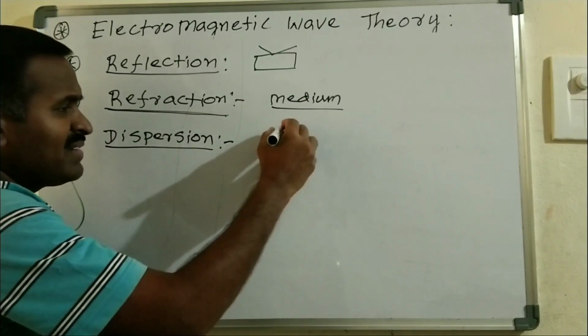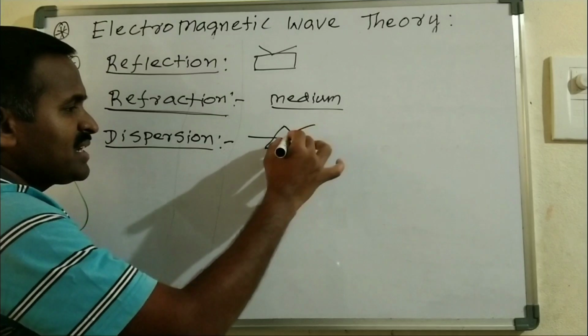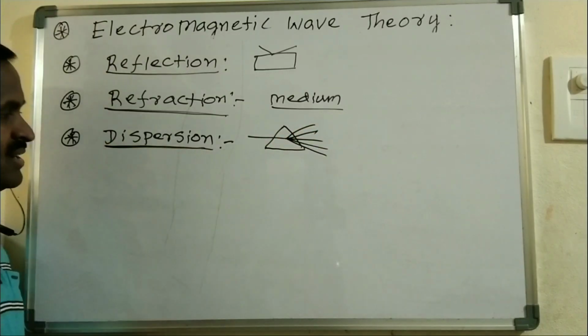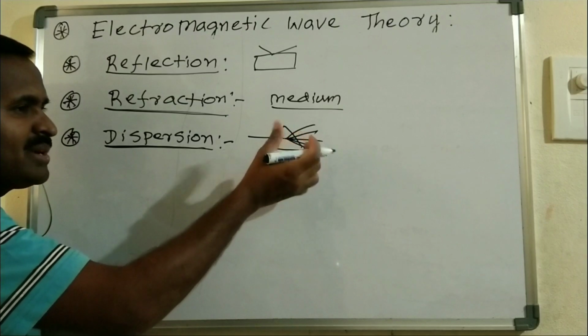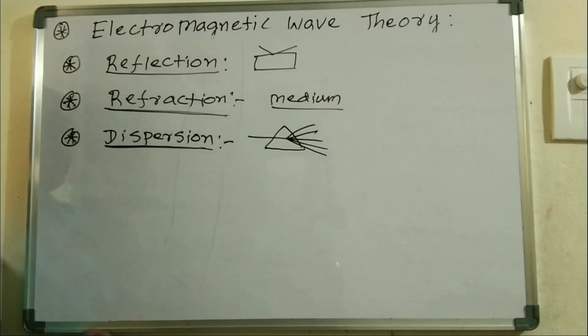Dispersion is nothing but whenever light strikes a prism and splits into different waves, that particular phenomenon is dispersion.